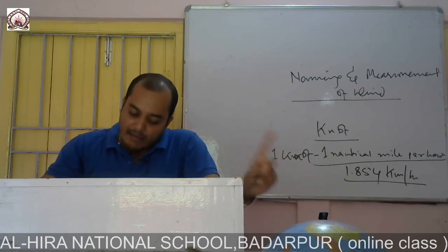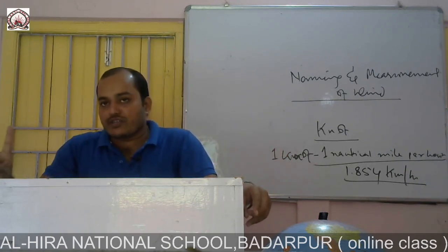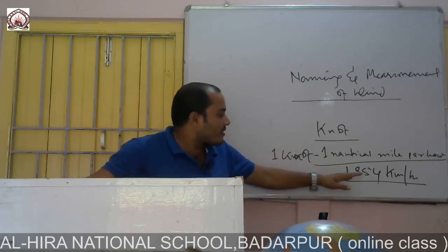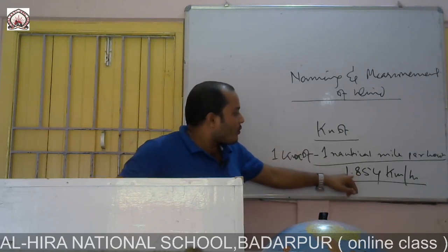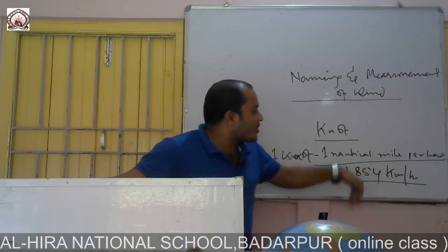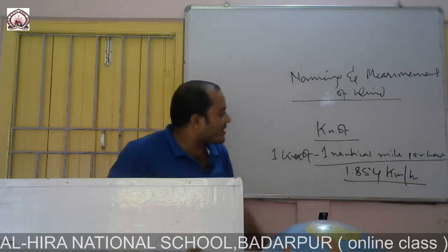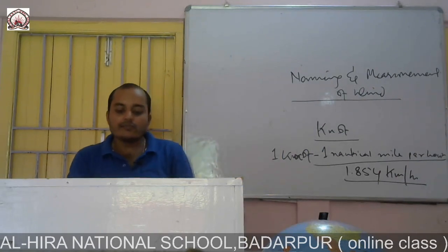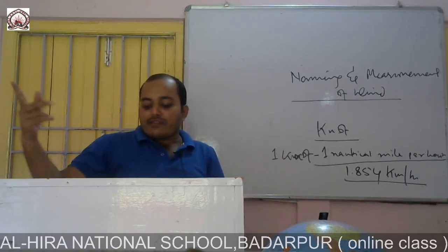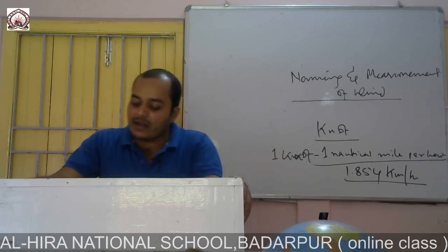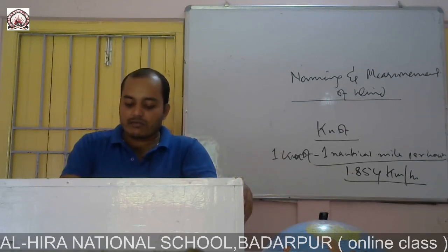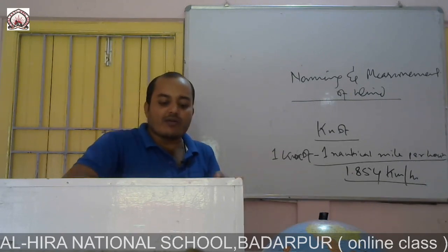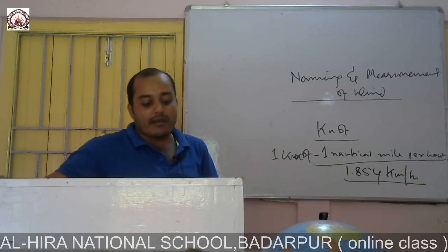Beaufort scale number 1, the velocity of the wind is 1 to 3 knot, the nature of the wind is light, and the direction is shown by the smoke drift but not by wind vane. Like this the numbers go on, and the last one is 12.